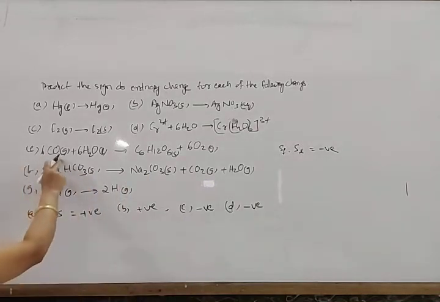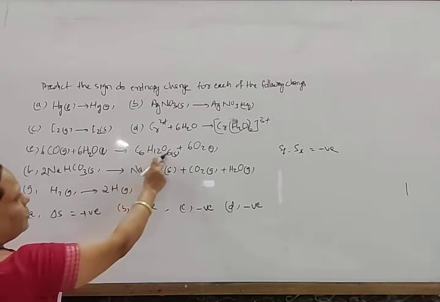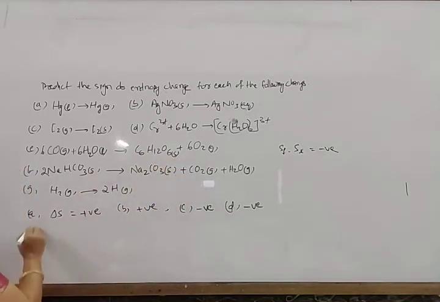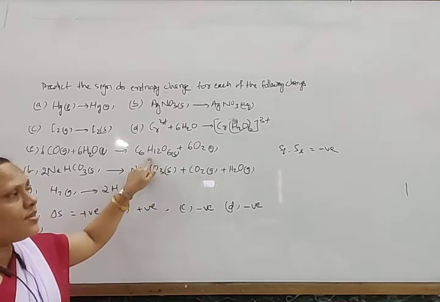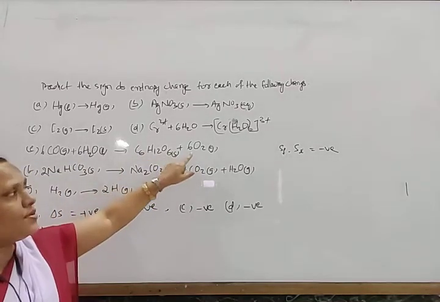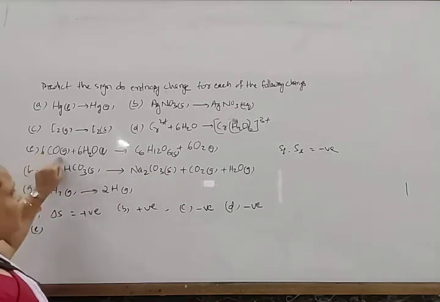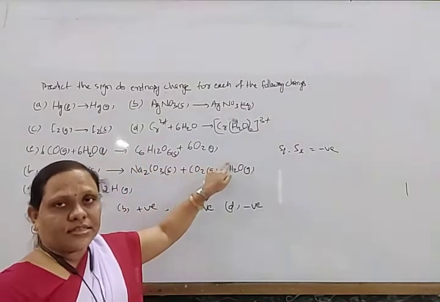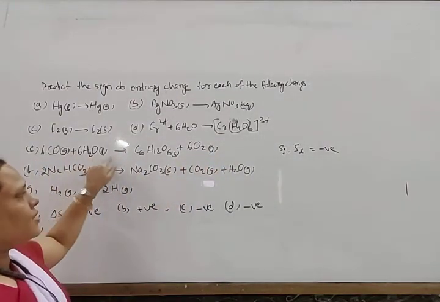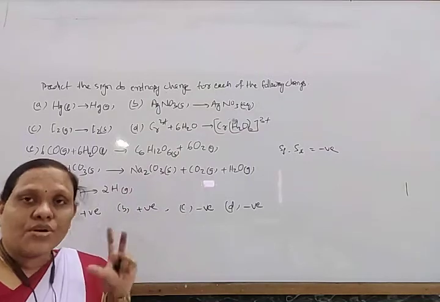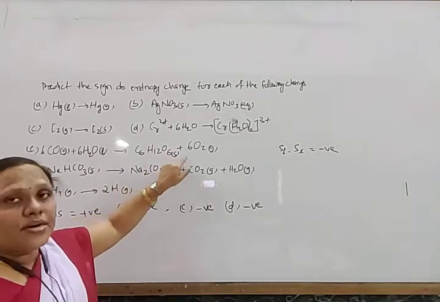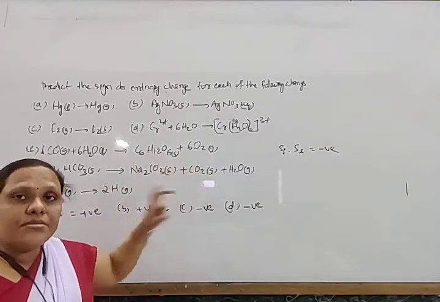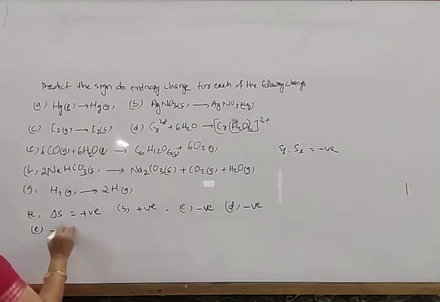Okay. Next, 6CO2 gas and 6H2O liquid give C6H12O6 and 6O2. Look here: 6 plus 6, that is 12 particles, but on the other side 1 and 6, that is 7 particles. Another thing, the reactants are in gaseous and liquid form, and the products are in solid and gaseous form. Solid means more orderly arranged, so randomness decreases and entropy decreases. As the randomness decreases, the del S value is negative.